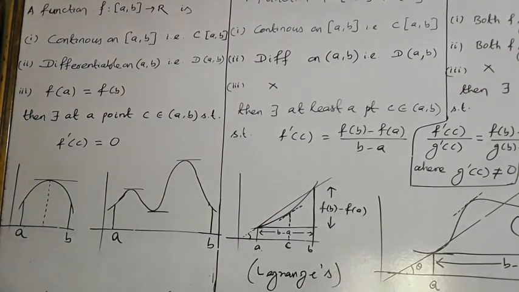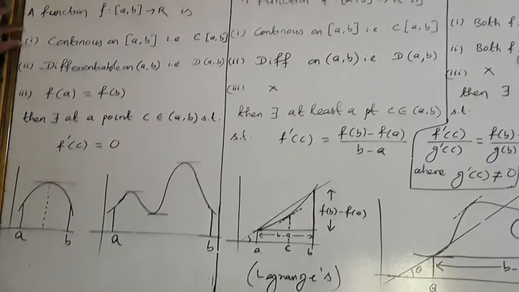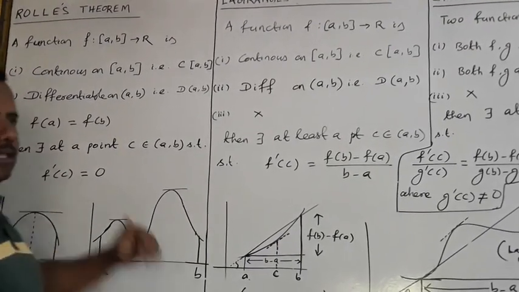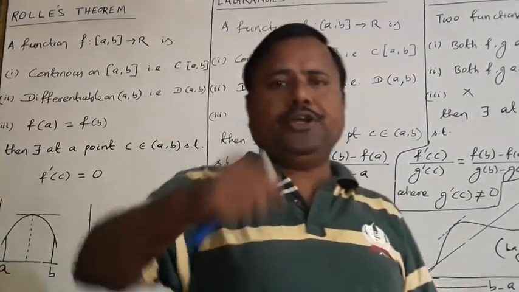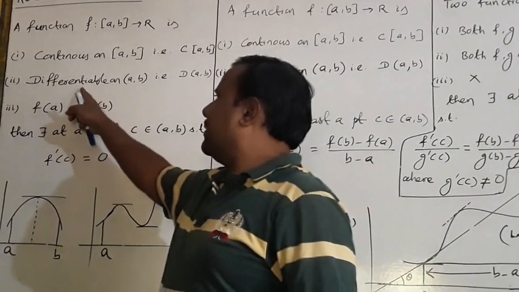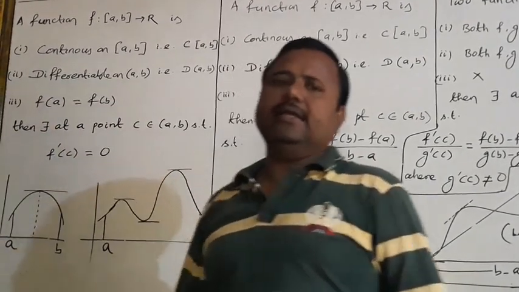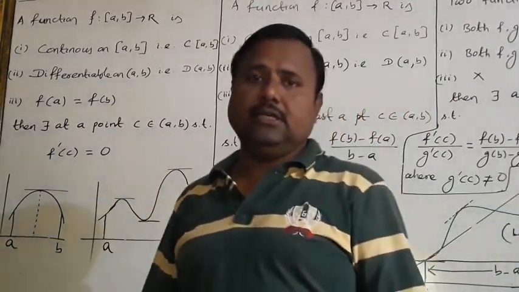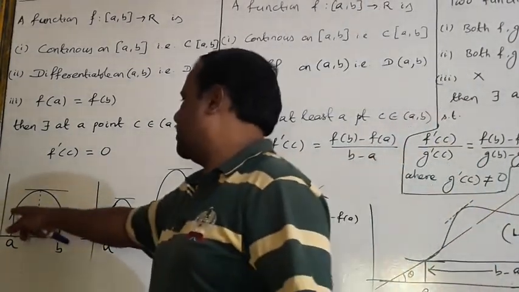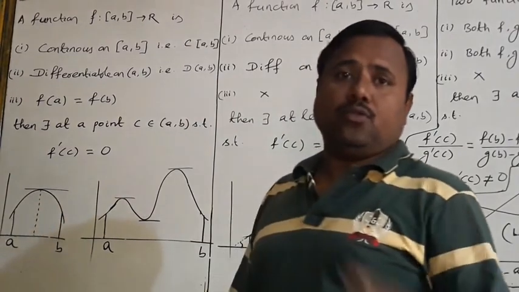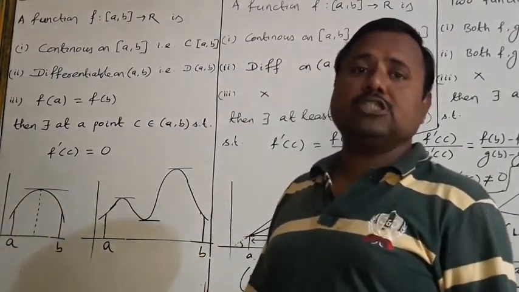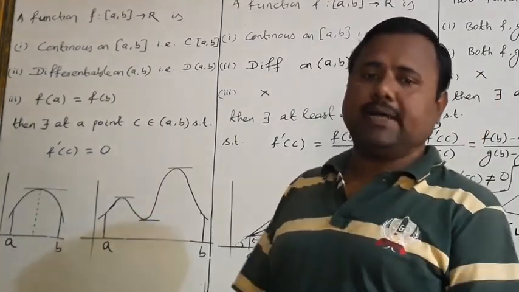Next, what is its geometrical meaning? I am drawing the figure without withdrawing my pencil. And the second point, what is its geometrical meaning? Its geometrical meaning is there is no sharp bend in this figure from A to B. You should not draw any figure which suddenly changes in its path.